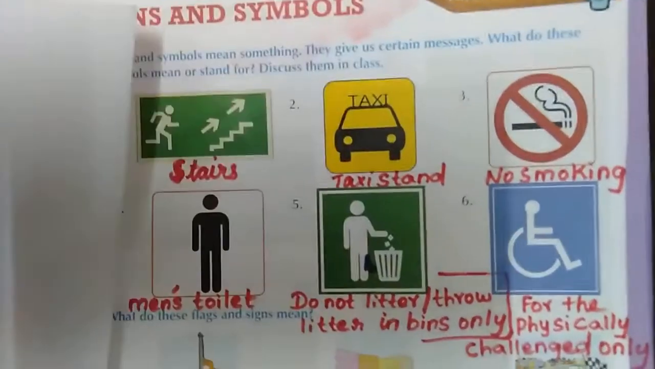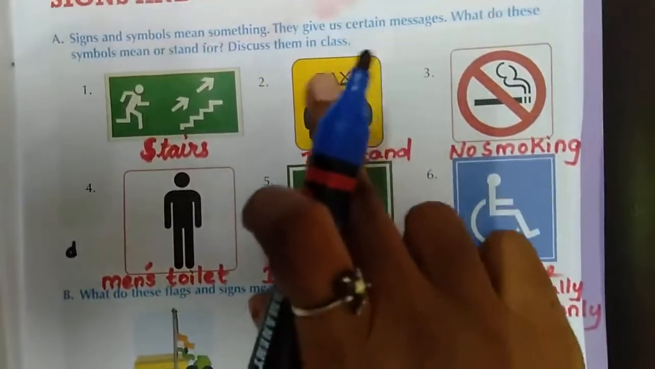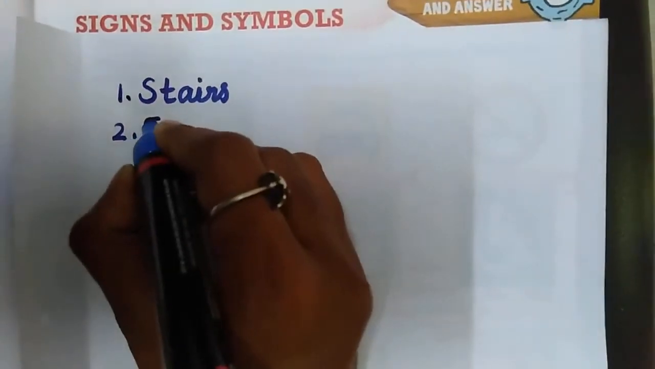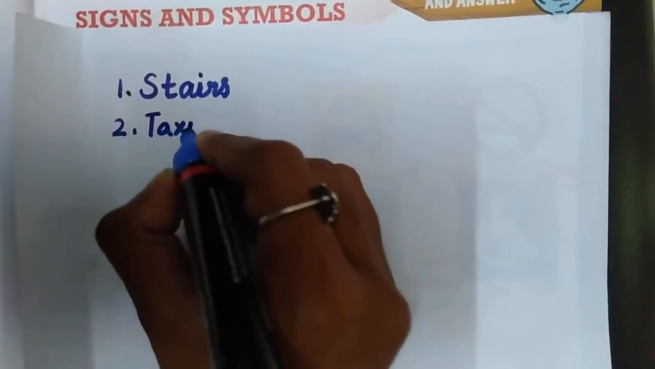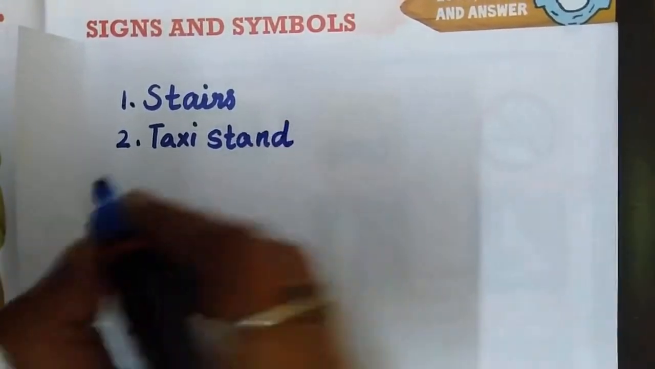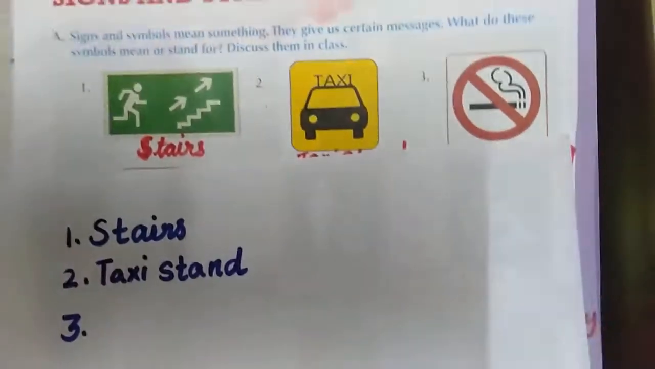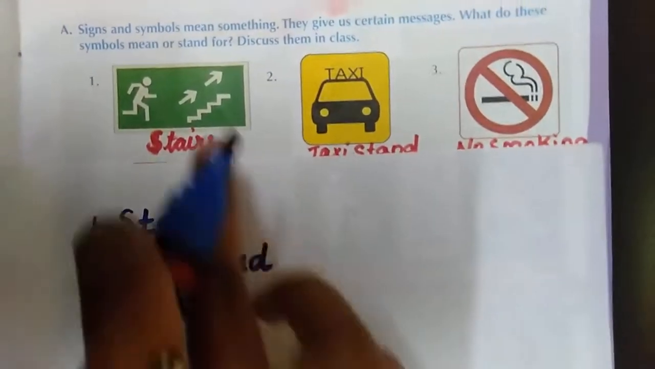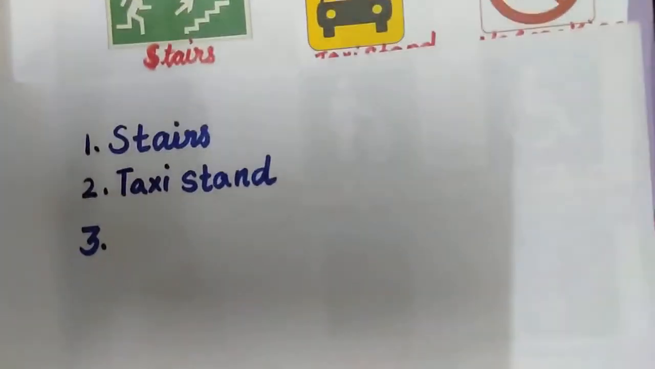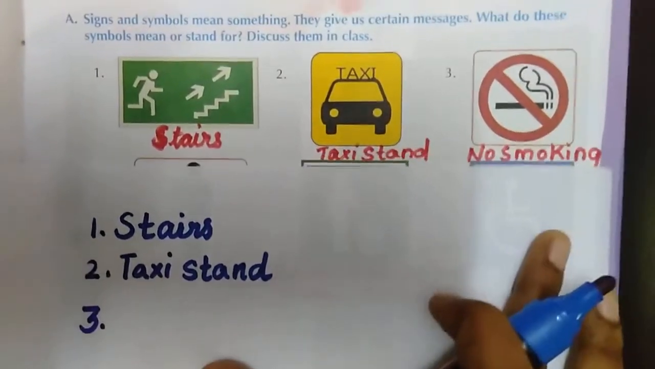See here. Next one. This is taxi symbol, right? So, this is a taxi stand. All of you write taxi stand. T-A-X-I. Taxi. S-T-A-N-D. Taxi stand. Right? Okay, this one is a taxi stand. Everyone written? First one is stairs. Second one is a taxi stand. The next one.